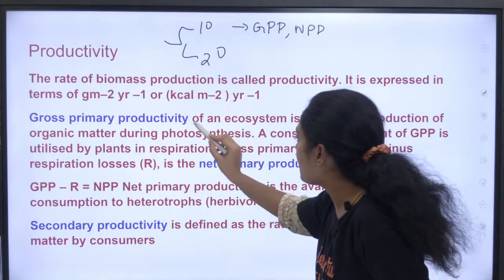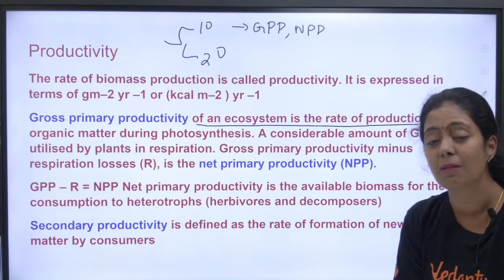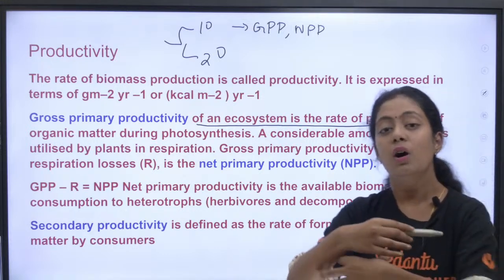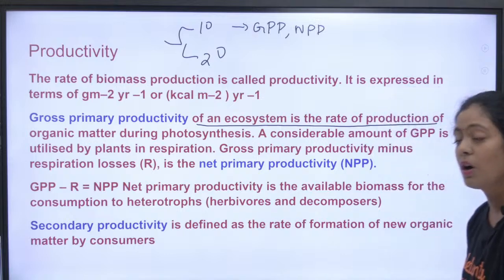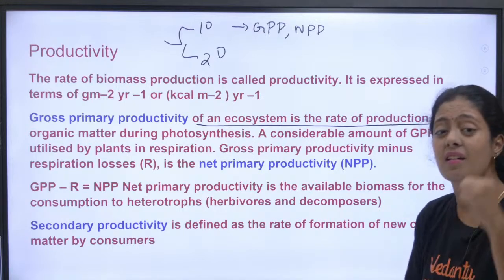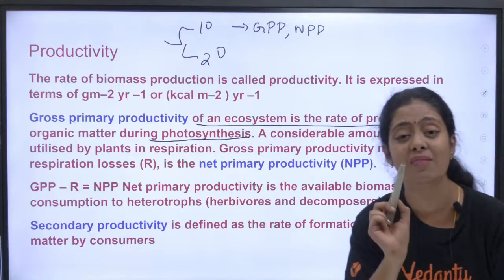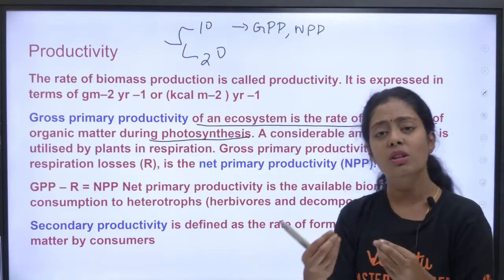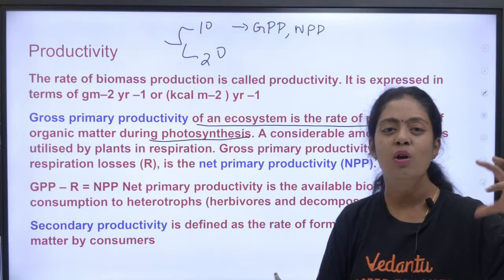Gross primary productivity of an ecosystem is the rate of production of organic matter during photosynthesis. Very simple. One plant, a group of plants, how much biomass or organic matter are they producing during photosynthesis? That is very, very important. Take a person X who earns around 1 lakh in a month.